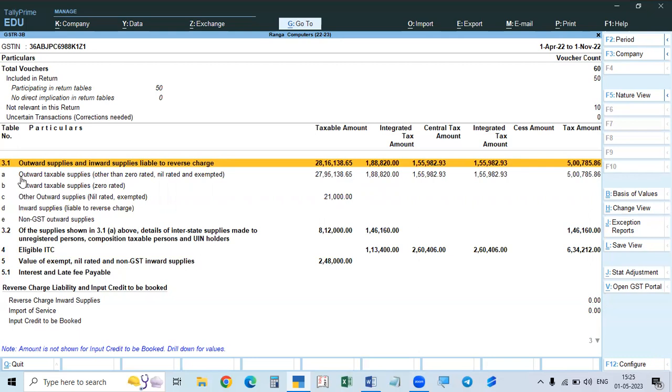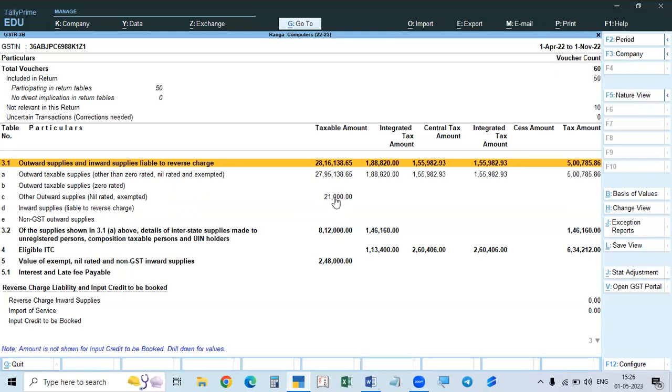Here it will show GSTR1 only in the beginning, the total, but in the taxable, see the details out of this. This is the total amount. Out of that, that includes taxable, non-taxable, everything. Out of that, what is the taxable? See, outward taxable supplies. That means only taxable, other than zero rated, nil rated, exempted, which don't have tax. So this is the taxable amount. And in that, outward supplies zero rated is not there. Outward supplies nil rated and this one that came in the beginning.